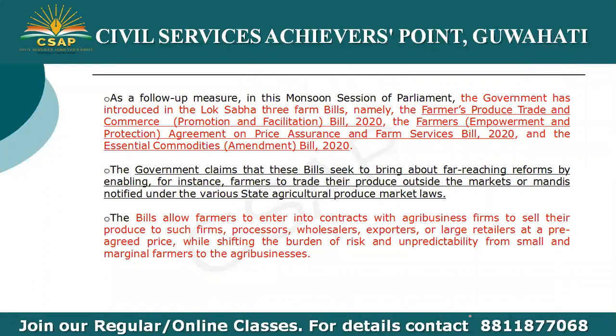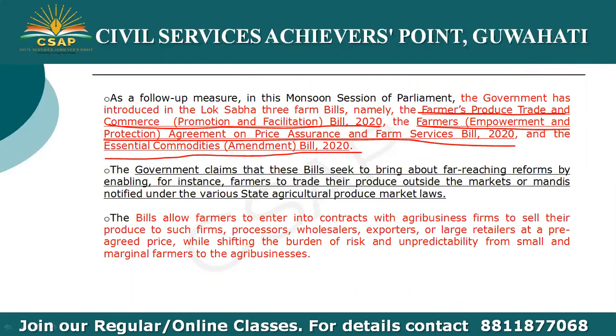As a follow-up measure, the government has introduced 3 bills, namely the Farmers Produce Trade and Commerce Promotion and Facilitation Bill 2020, the Farmers Empowerment and Protection Agreement on Price Assurance and Farm Services Bill 2020, and the Essential Commodities Amendment Bill 2020. The government claims that these bills seek to bring far-reaching reforms by enabling farmers to trade their produce outside the markets or mandis notified under the various state agricultural produce market laws.